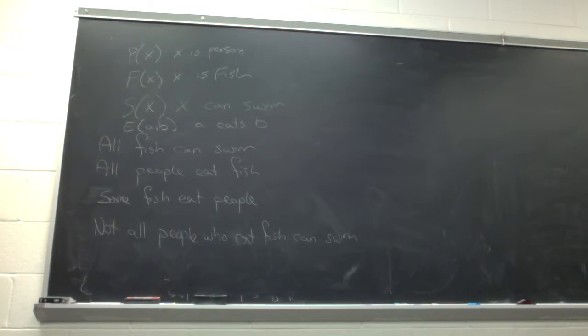And with most of these translations, there's more than one translation, right? For each thing. So, for example, all fish can swim can also be: there doesn't exist anything that's a fish that can't swim. Right? You with me? So we can kind of try and do them both ways.